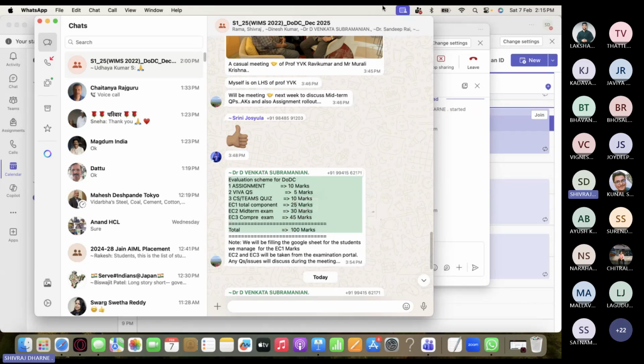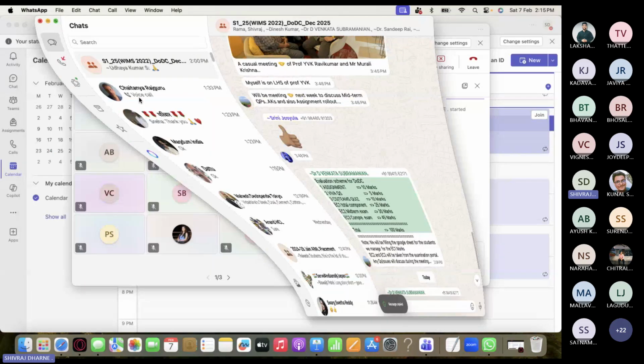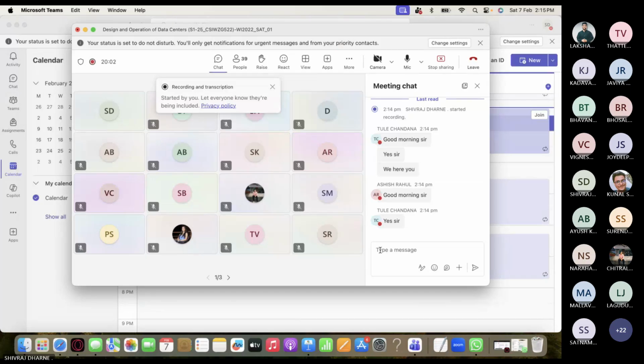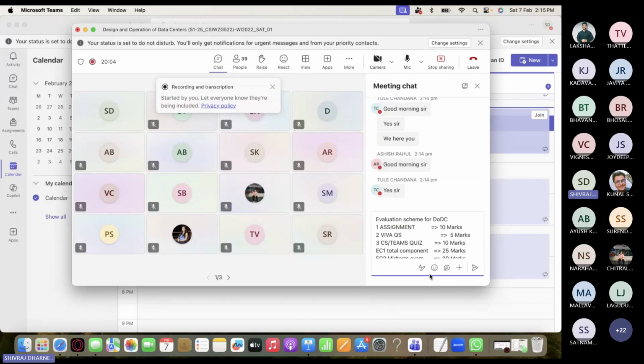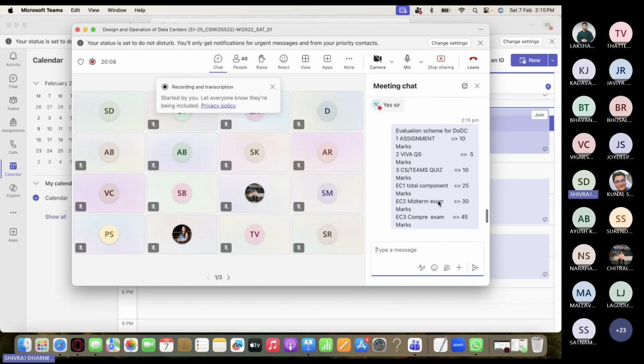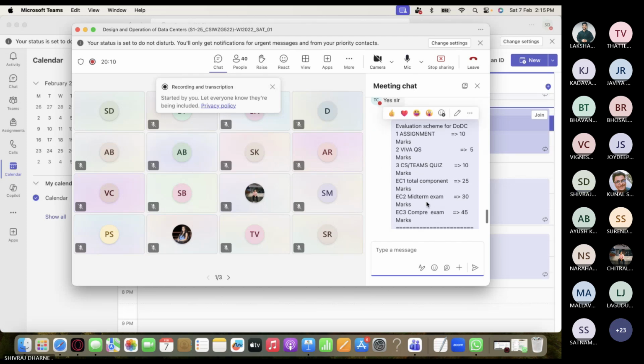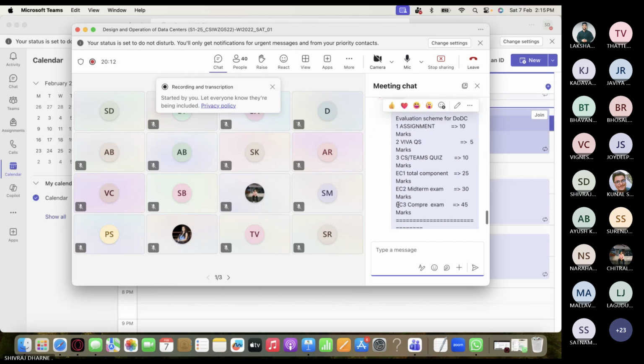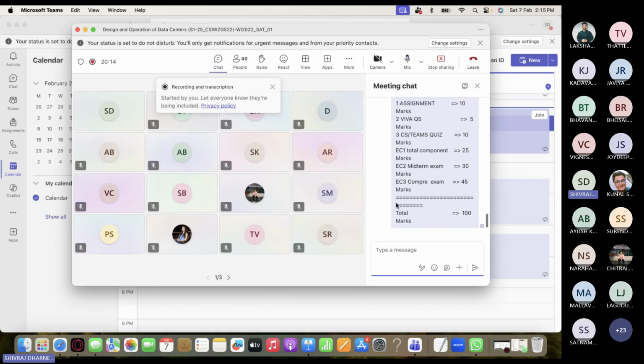But let me see if I can paste it. I have told you this before, but one more time. All of you can see the chat? And any questions? I think we talked about it, but just for your information.